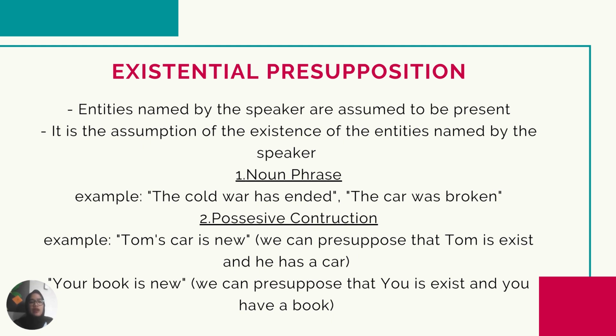And there are two kinds of existential presupposition. The first one is noun phrase. An example of a noun phrase is the Cold War has ended, or the car was broken. And the second one is possessive construction. An example for this one is Tom's car is new, that we can presuppose that Tom exists and he has a car. And the next example is your book is new. We can presuppose that you exist and you have a book.